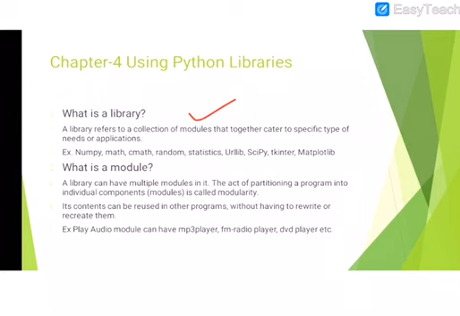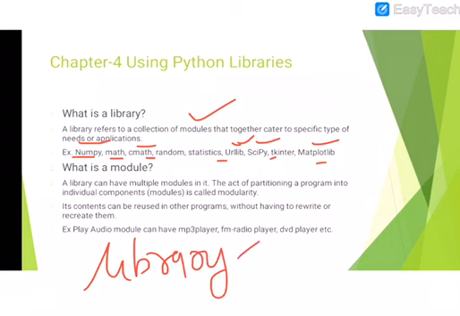In the same way we have these also. These are not in your syllabus, but this is NumPy for numeric functions, SciPy for scientific, matplotlib for charts and graphs, urllib for using web URLs in your Python program, and cmath for complex numbers. And what is a module? You understood library is a big word. A library can have so many modules, module 1, 2, 3, etc.